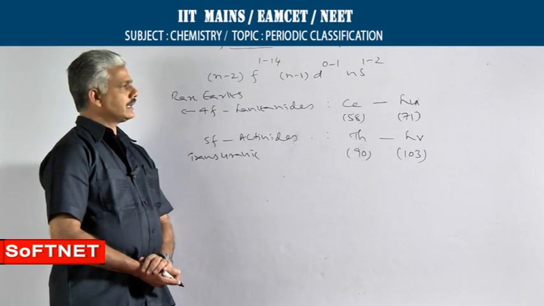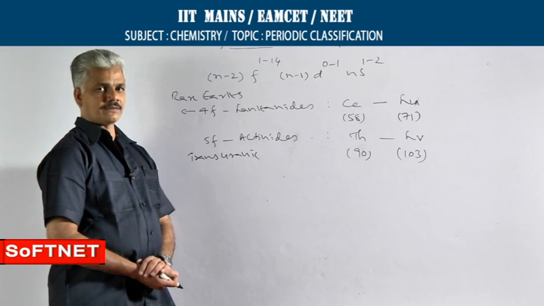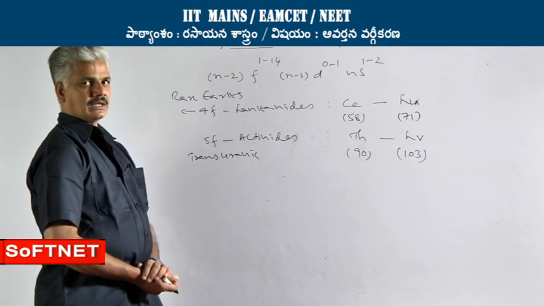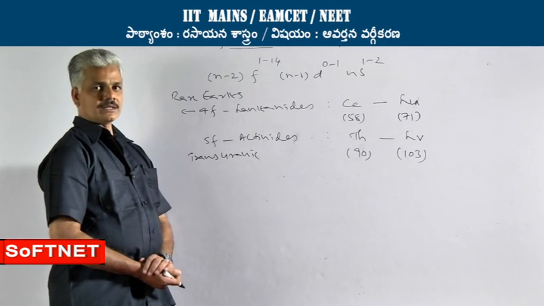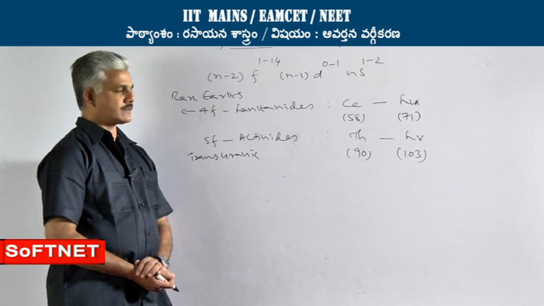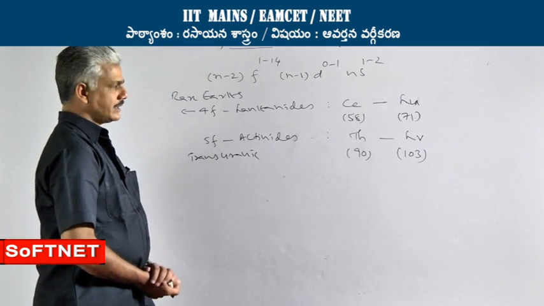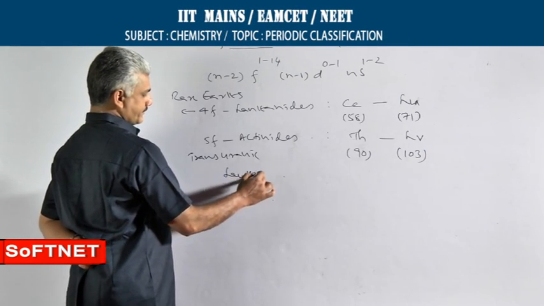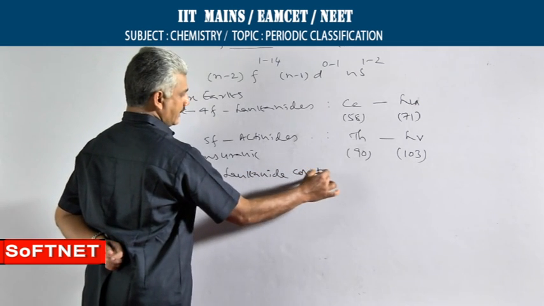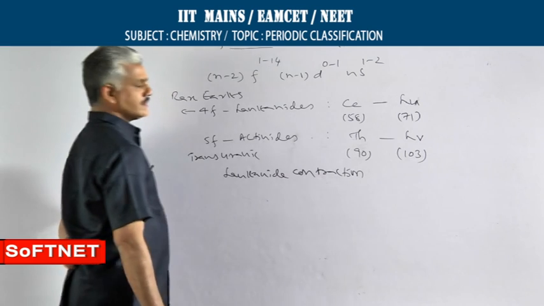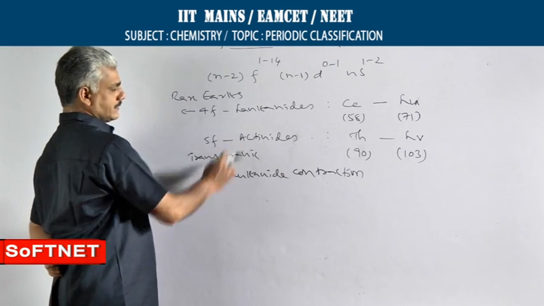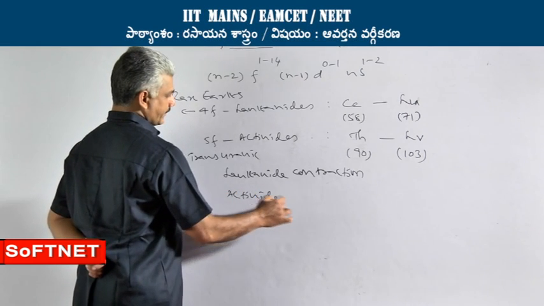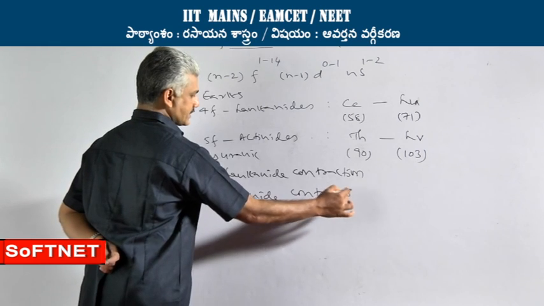Due to decreased shielding effect and screening effect, the nuclear force of attraction is abnormally increased, and as a result their size is far less than expected. This decrease in size observed in case of lanthanides is called as lanthanide contraction. A similar decrease in size is observed in case of actinides also, which is called as actinide contraction.